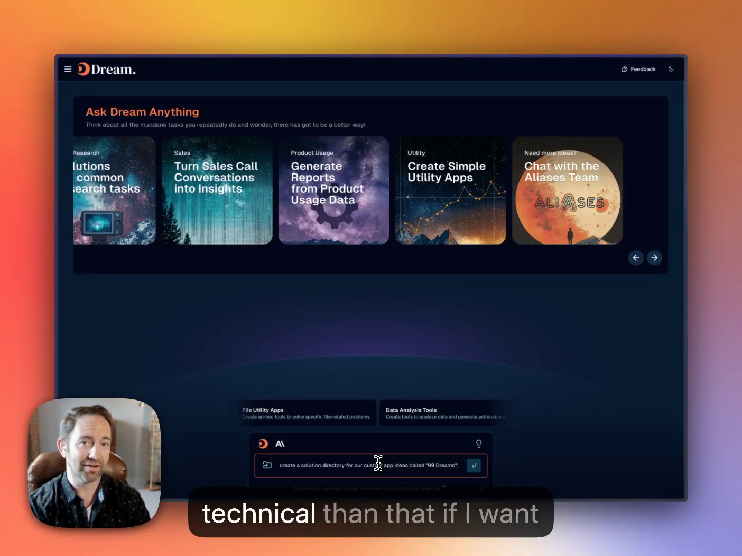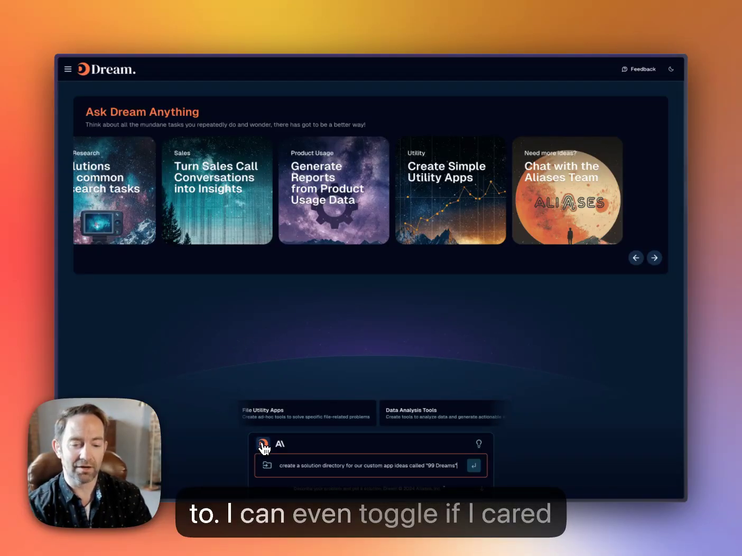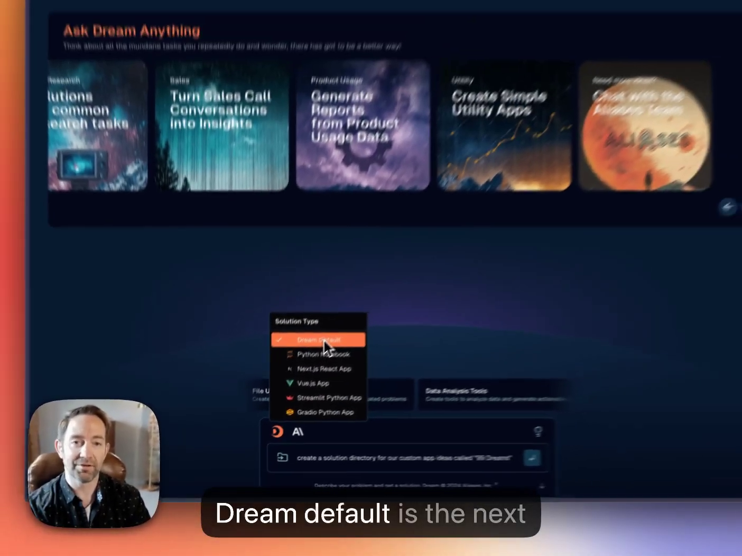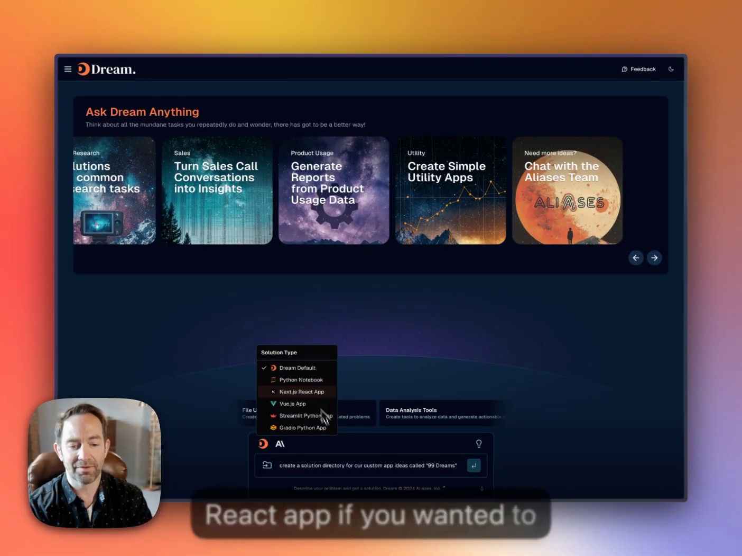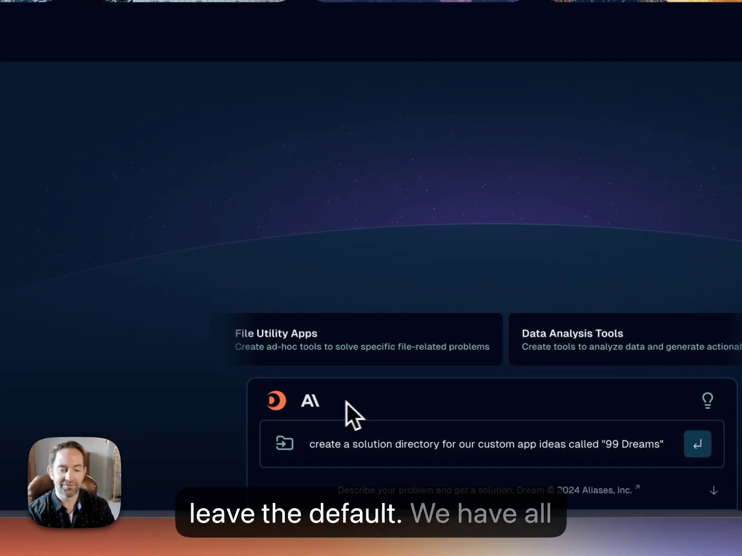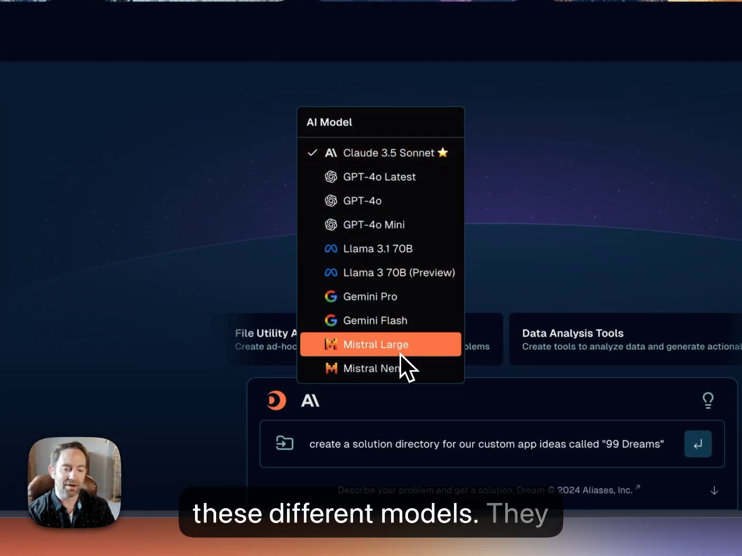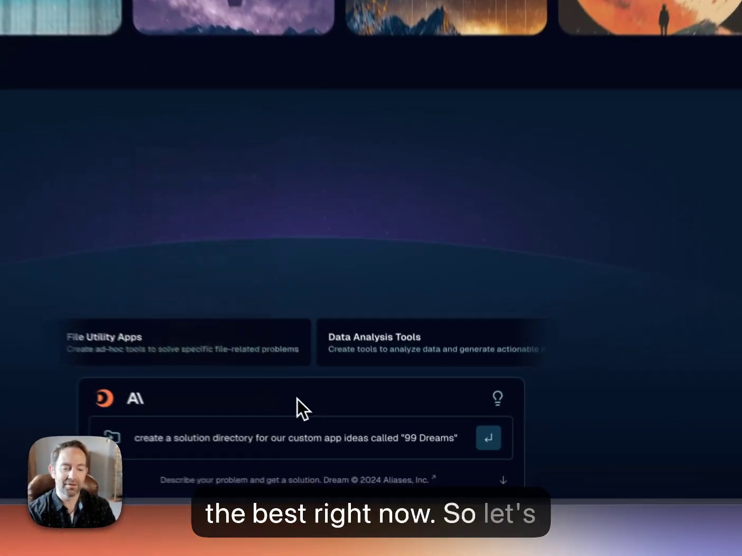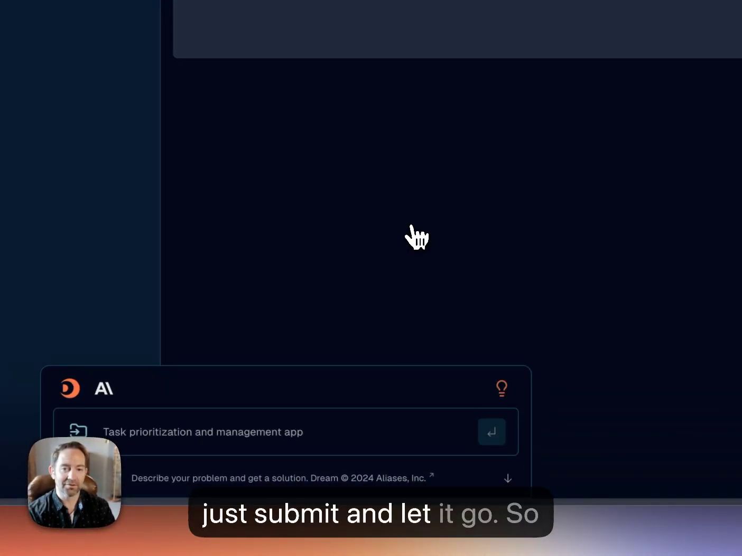I can get a lot more technical than that if I want to. I can even toggle, if I cared, what kind of app this is. The Dream default is the Next.js React app, if you wanted to know, but if you don't, just leave the default. We have all these different models. They have different qualities of results, but Claude Sonnet's the best right now. So let's just submit and let it go.